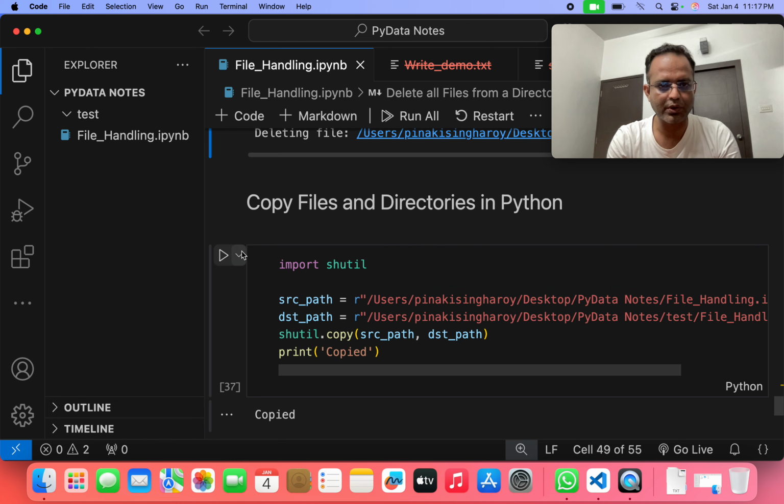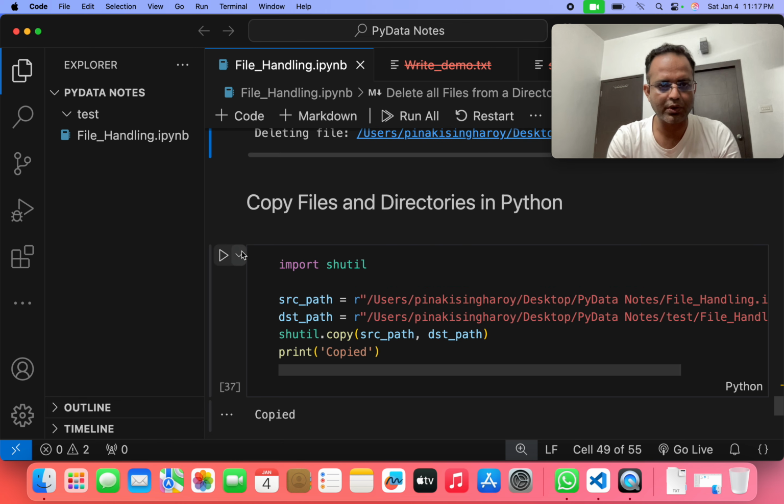How can we do that? We take the file path from earlier, this one, then we write another file path, giving the dst_path, using the same file path here. Then we write shutil.copy, and within it I am giving these two variables here. In such a way we can copy a file very easily in Python.